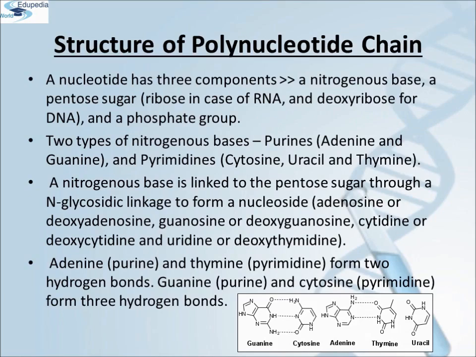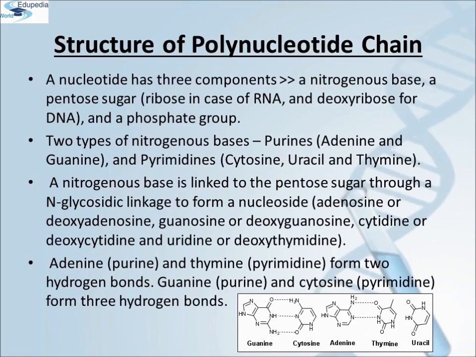Structure of polynucleotide chain. Let us discuss the chemical structure of a polynucleotide chain, that is a DNA or RNA. A nucleotide has three components: a nitrogenous base, a pentose sugar, that is ribose in case of RNA and deoxyribose in case of DNA, and a phosphate group. There are two types of nitrogenous bases, purines and pyrimidines. Adenine and guanine are purines, and cytosine, uracil and thymine are pyrimidines. Cytosine is common for both DNA and RNA, and thymine is present only in DNA. Uracil is present in RNA in place of thymine.